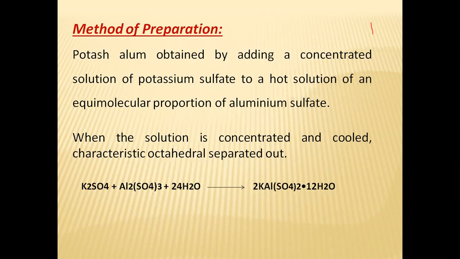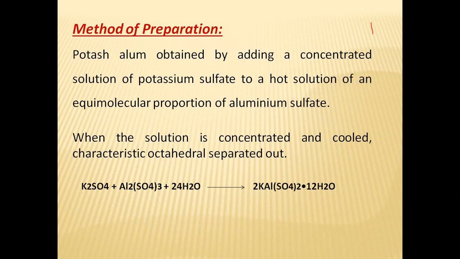Equimolar proportion. What is the equimolar proportion? Equimolecular proportion means if you are taking 20 ml of potassium sulfate, you have to add 20 ml of aluminium sulfate. Whatever quantity you take, add the ingredients in equimolecular proportions to make potash alum.